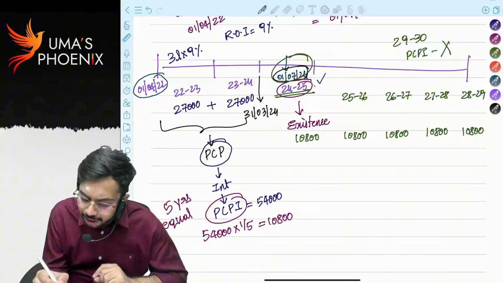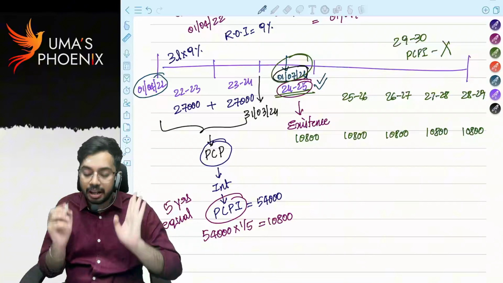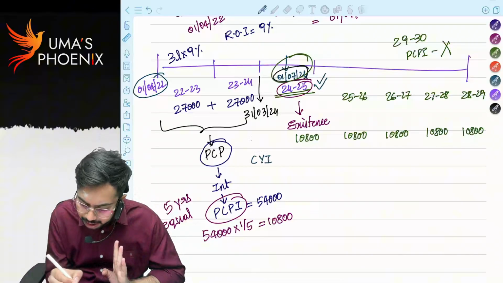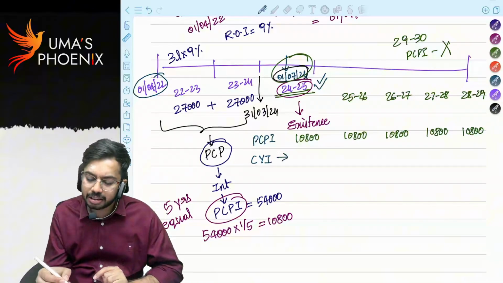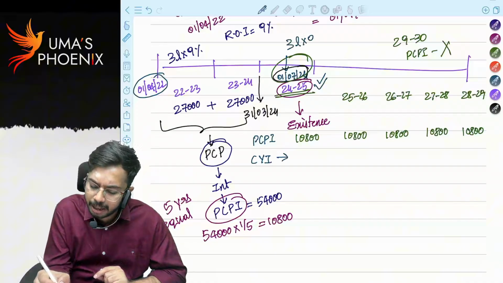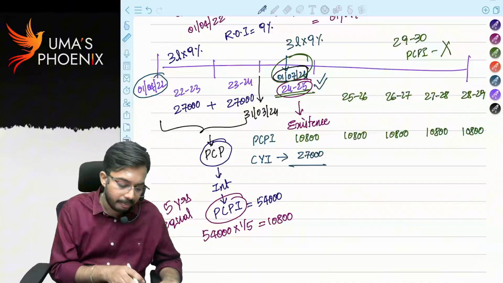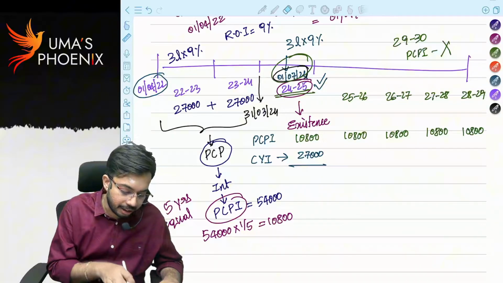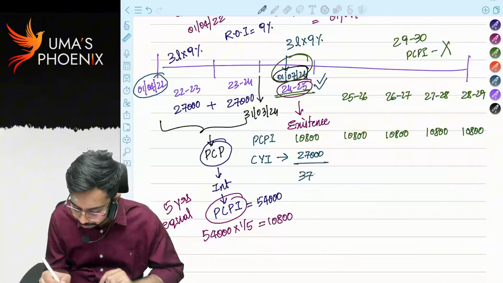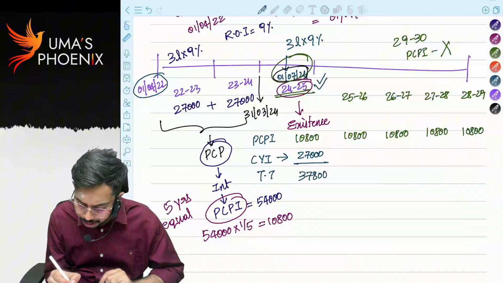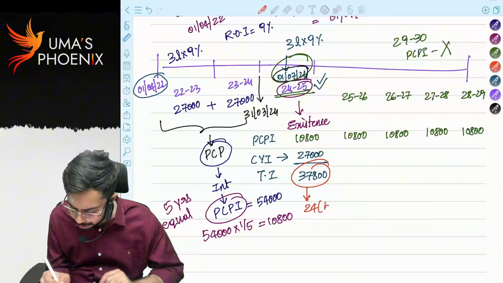In 24-25 also there will be interest, right, if it is not paid. So whatever interest for current year is there, that we call as current year interest. This is pre-construction period interest. So how much is current year interest? Like 3 lakh into 9%, 27,000. So how much is total interest? 10,800 plus 27,000, 37,800. So this we call as total interest. This total interest is allowed as deduction under section 24B.